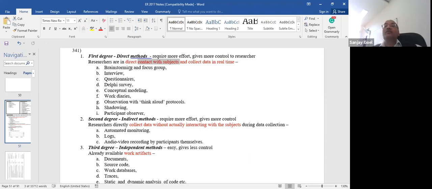So this requires a lot of effort. Okay, it gives you a lot of control, but it has its own weaknesses. What are the weaknesses? One major weakness of this is, in the presence of the researcher, the behavior of the subject may change. So the researcher may never be able to get access to the real behavior.